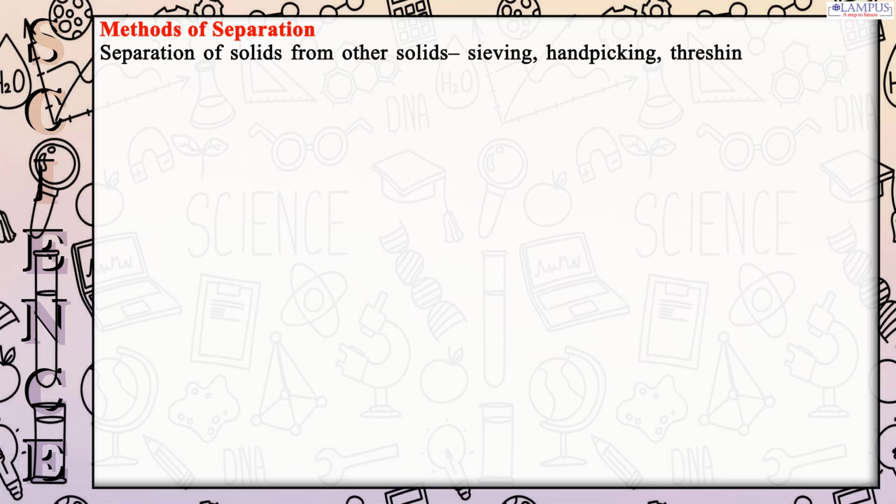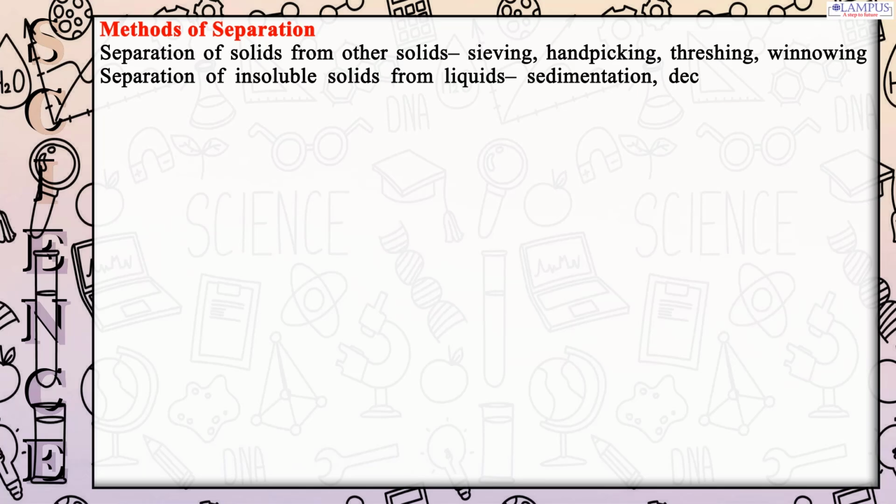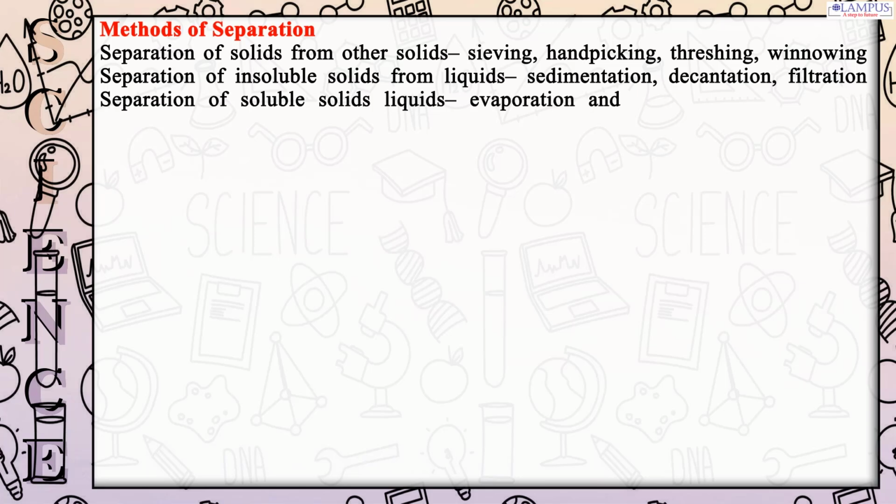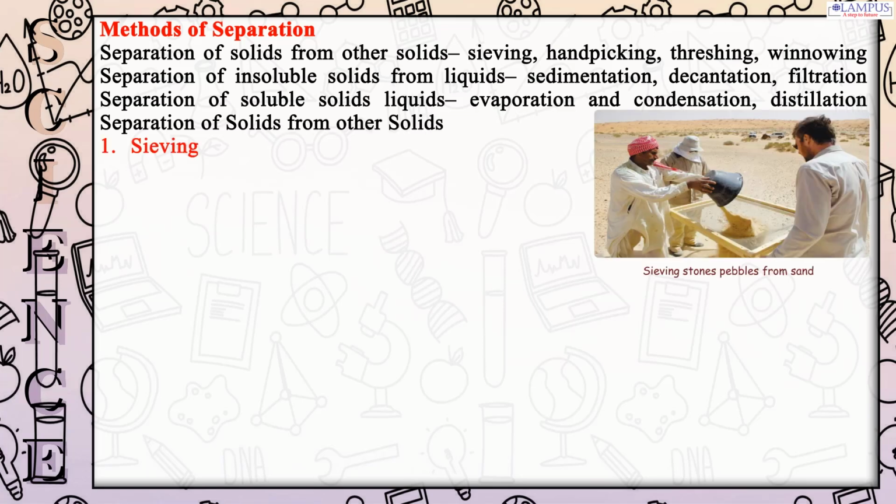Methods of separation. Separation of solids from other solids: sieving, hand-picking, threshing, winnowing. Separation of insoluble solids from liquid: sedimentation, decantation, filtration. Separation of soluble solids and liquids: evaporation and condensation, distillation. Separation of solids from other solids.